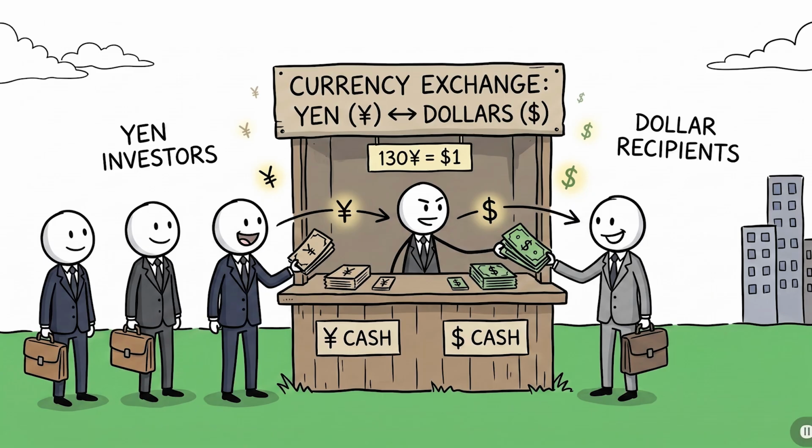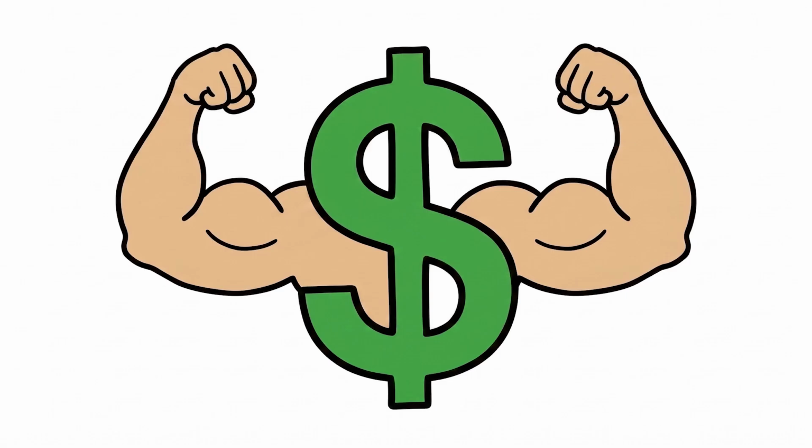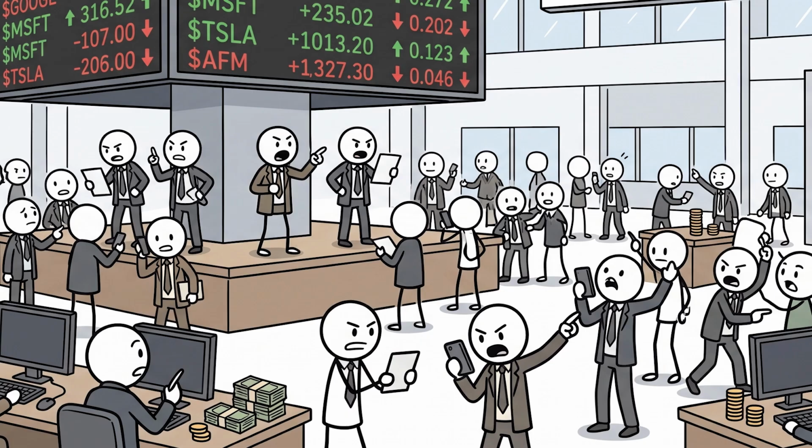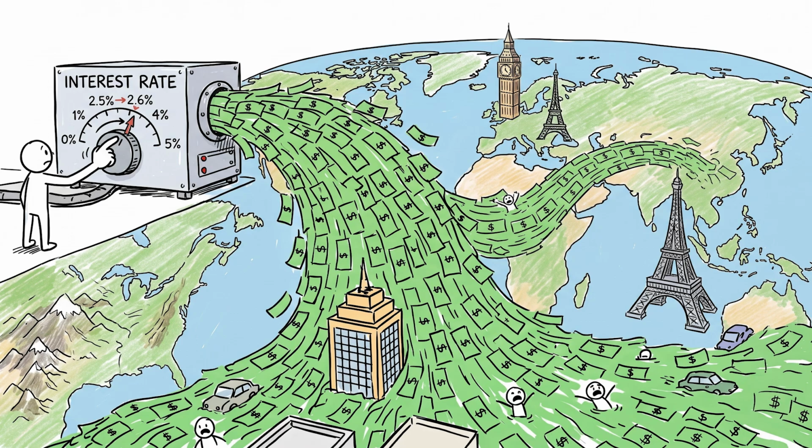To do that, they must buy the other country's currency. More buyers create more demand, and more demand often strengthens that currency. This is why financial markets closely watch central bank decisions. A small change in interest rates can move billions of dollars around the world.